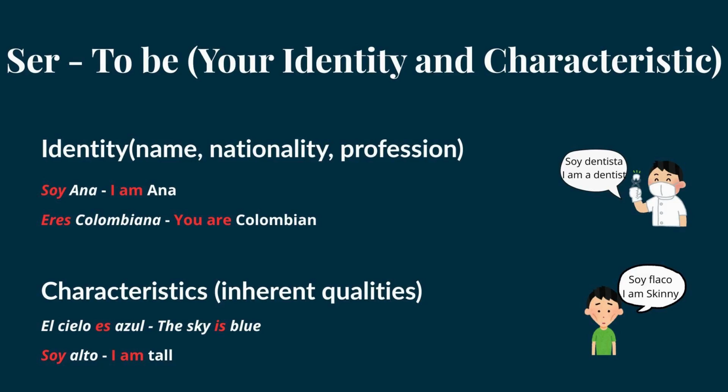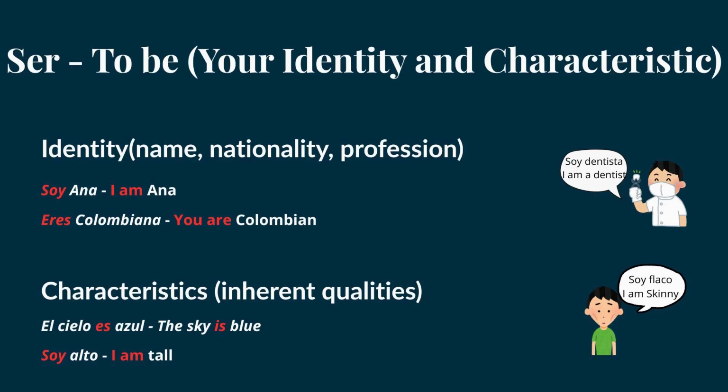The trait that I may have is that I am tall. Soy flaco. I am skinny. Right? So these characteristics or traits that we have describe us as tall, as smart, as slim, as different words that we can use. But when we're trying to show characteristics, we will use ser instead of estar.